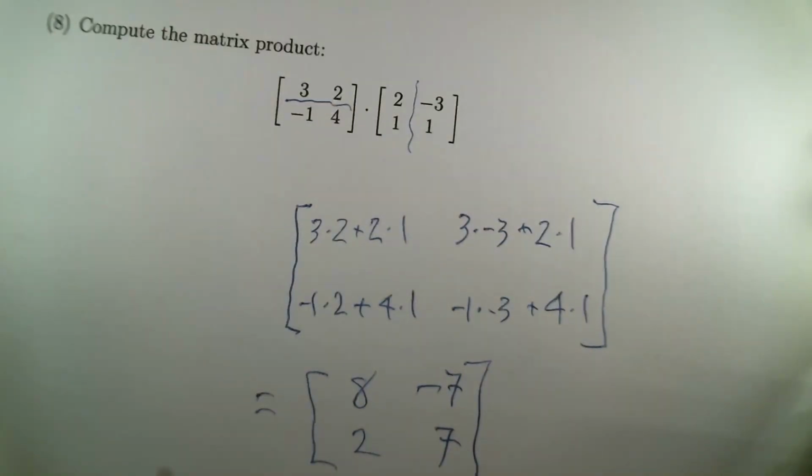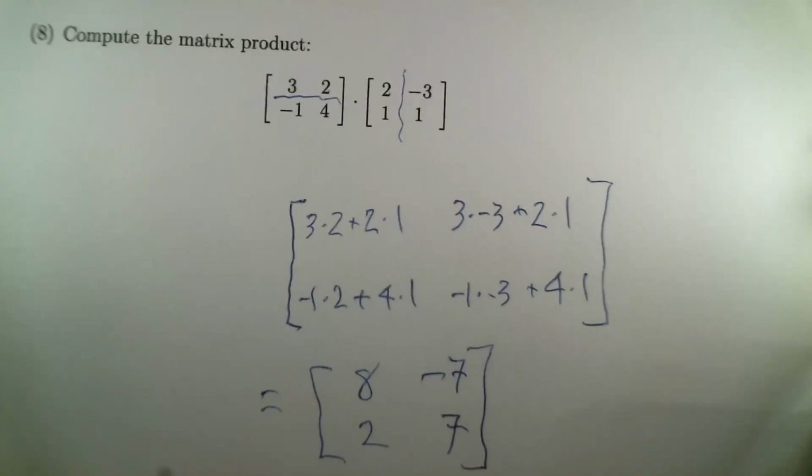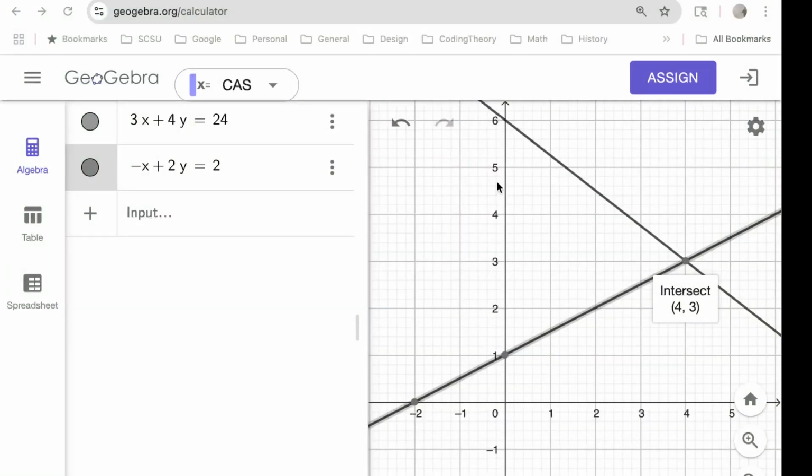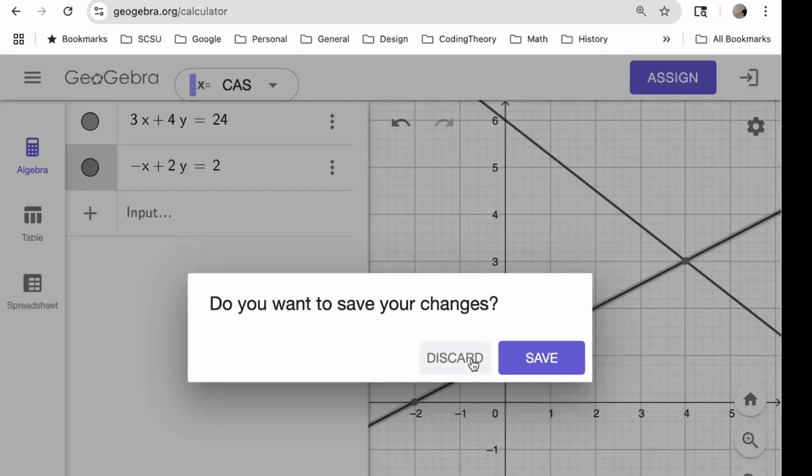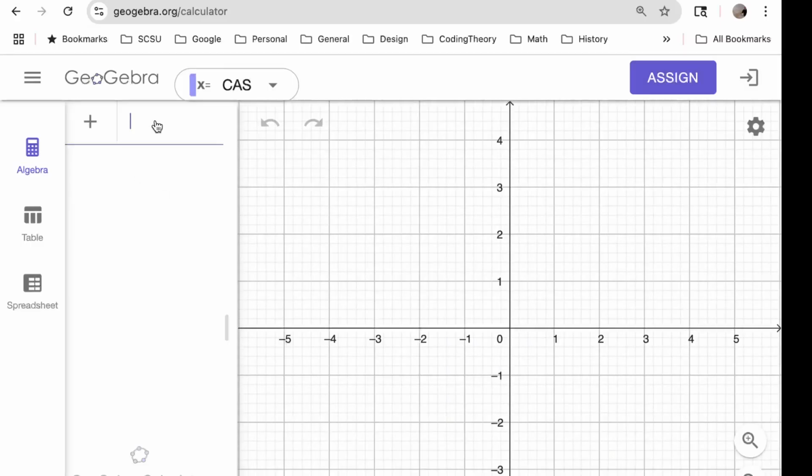All right, so if you are worried about doing it by hand or afraid you can't get that computation right, you can certainly use GeoGebra for this. It wouldn't hurt to write a little note saying use GeoGebra while you're doing this. So what does GeoGebra do for us here? It lets you make up matrices and then do things like multiply them, or in a minute we'll find a reduced row echelon form.